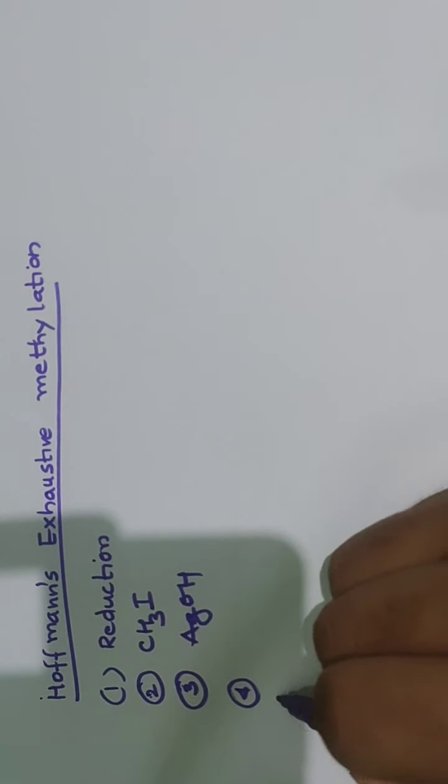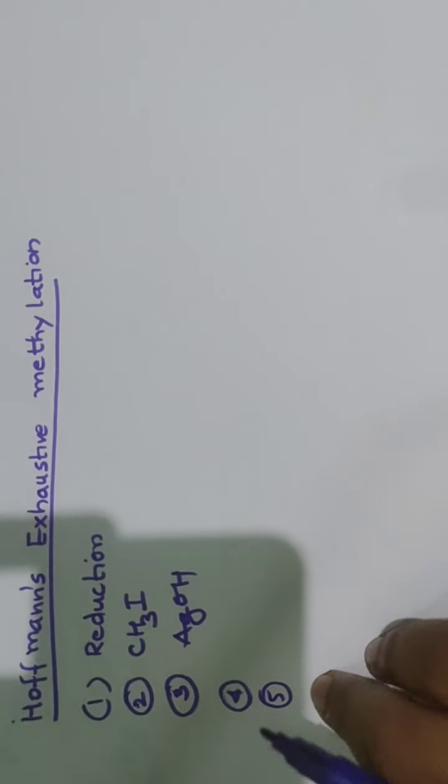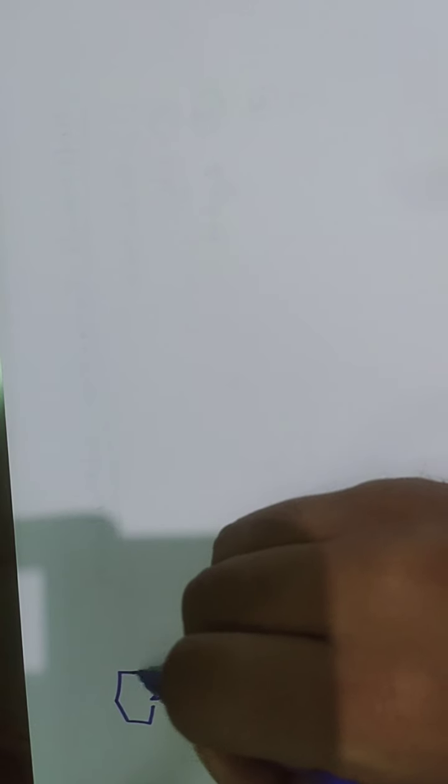I will explain all these steps, taking pyridine as an example, so that you will have a clear idea of what this exhaustive methylation process is.